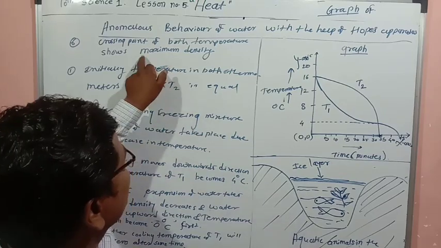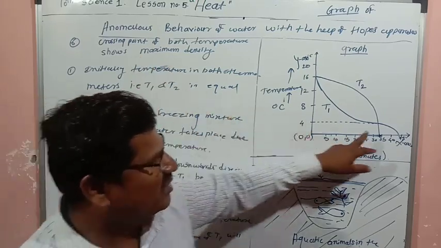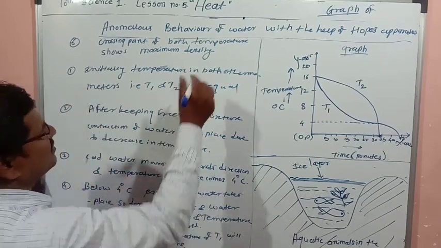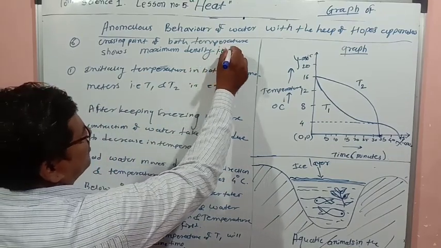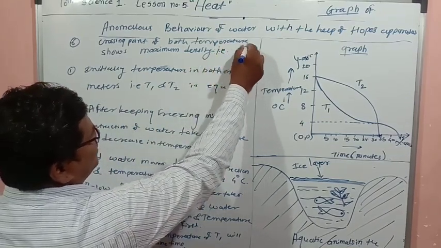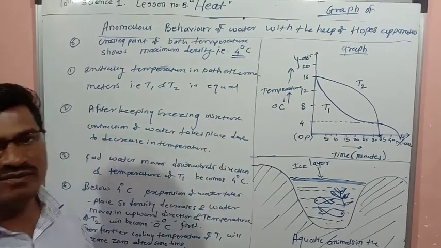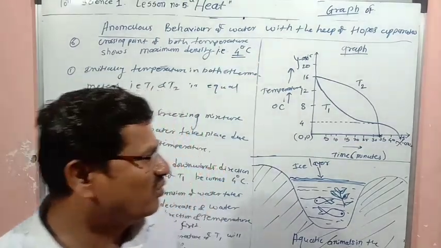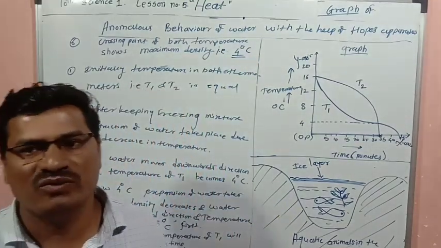So it shows maximum density, that is at what temperature? 4 degrees Celsius. Maximum density at 4 degrees Celsius. So this one is the anomalous behavior of water.